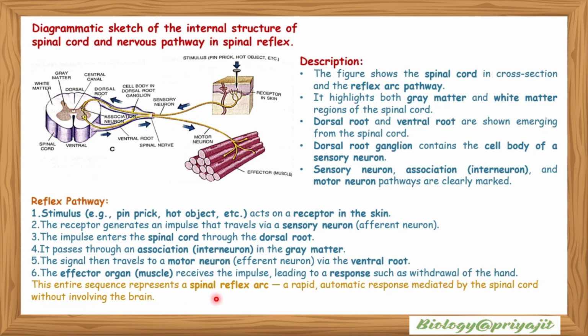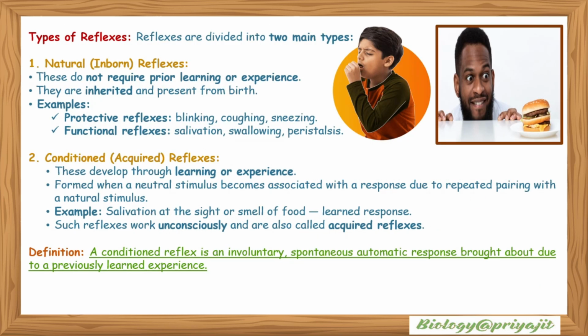This entire sequence represents a spinal reflex arc, a rapid automatic response mediated by the spinal cord without involving the brain. Types of reflex. Reflexes can be divided into two main types: natural reflex, which does not require prior learning or experience, such as coughing, sneezing, peristalsis, swallowing, salivation, and this is inherited and present from birth.